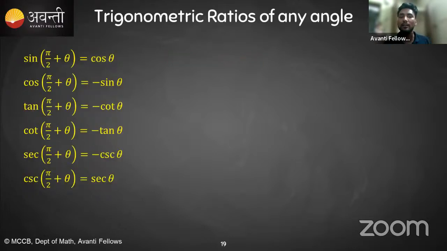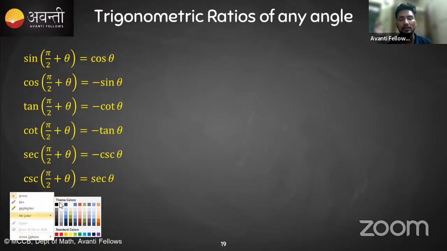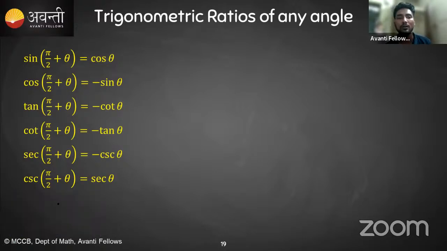But if I tell you pi by 2 plus theta, pi by 2 means 90 and then plus something. Pi by 2 plus something means we are going into the second quadrant, and if it is the second quadrant, then we have to talk about the sign convention also. But we already know that if it is changing around pi by 2, whether negative or positive, sine will always change into cos. That you need to remember.